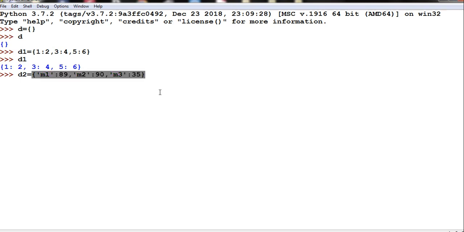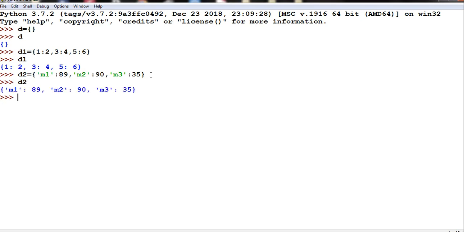Okay, now I will close this. Now here my M1 is key, M2 is key, M3 is key. Getting the idea? So what will happen now? 89 is the value of M1, 90 is the value of M2. Suppose if I print D2 now, it will print like this.